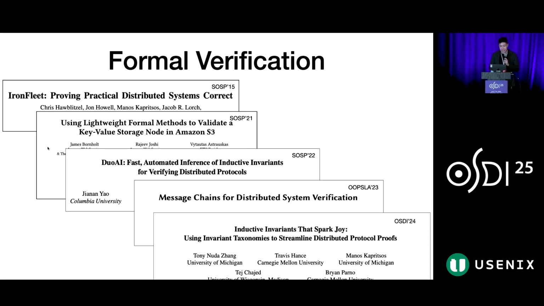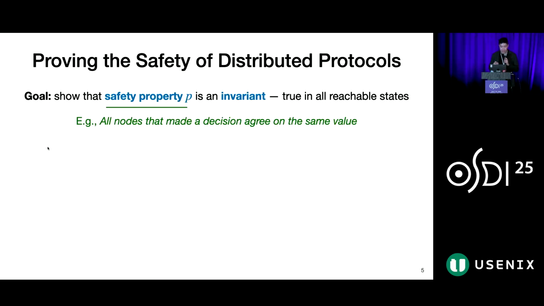To address the limits of testing, researchers and practitioners have embraced a powerful approach, that is formal verification. Formal methods are great because they rigorously prove the correctness of the system to categorically eliminate bugs at compile time. In this work, we focus on proving safety properties of distributed protocols. The goal is to show that a safety property P is an invariant. For example, in a consensus protocol, a safety property could be that all nodes reaching a decision agree on the same value. And proving a safety property requires 3 steps.